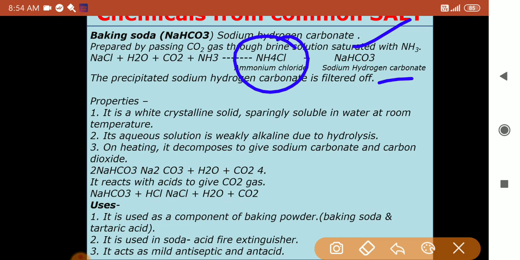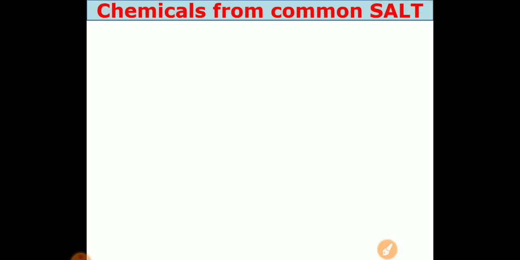That is NaCl. And then we have seen the properties: it is soluble, it is weakly alkaline, and on heating it decomposes to form sodium carbonate. These are the reactions that we have seen yesterday. Also, baking soda is used to make baking powder, and is also used in soda acid fire extinguishers, as an antacid and antiseptic. So this is the last point that we have seen yesterday. Now let us go to the next chemical that we have.